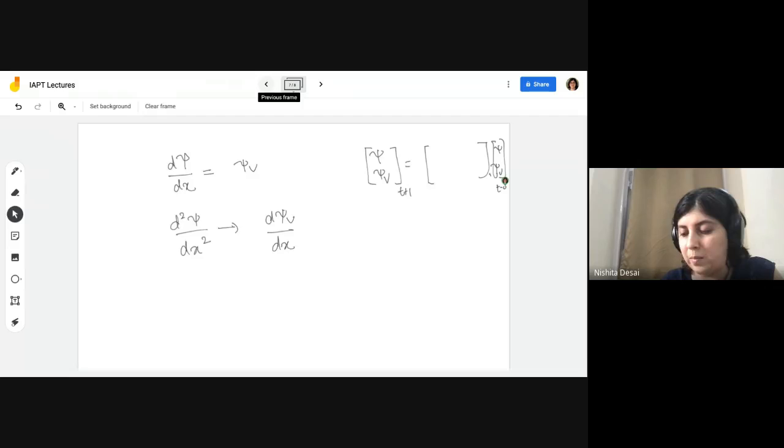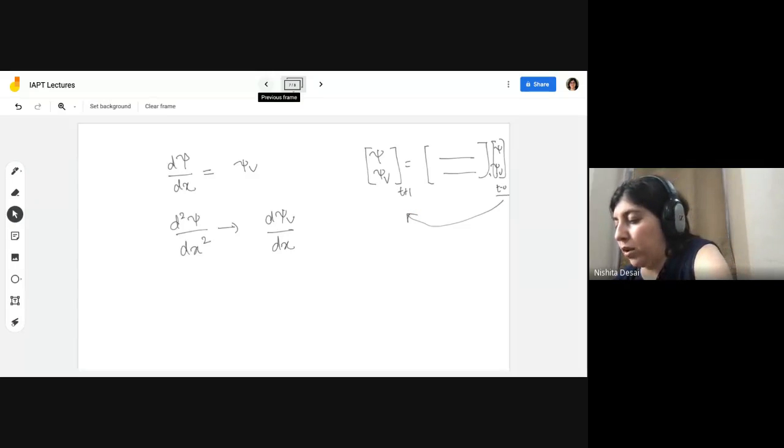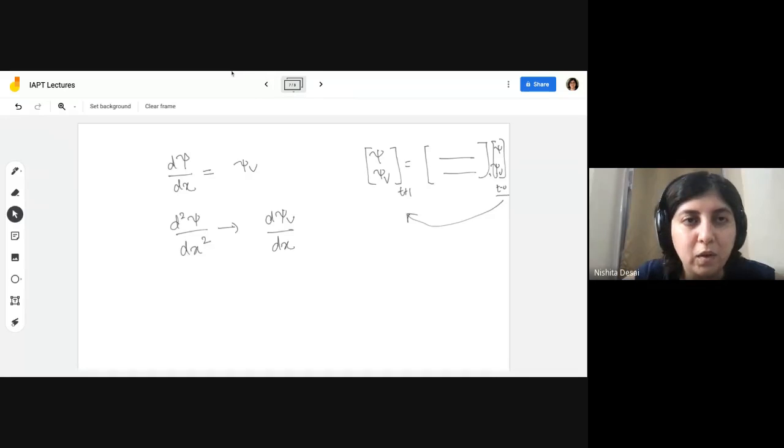So there is some matrix here, and you know how to go from t equals 0 to t equals 1. That's what we did the last time when we were solving these differential equations. This time we are going to do something very similar.